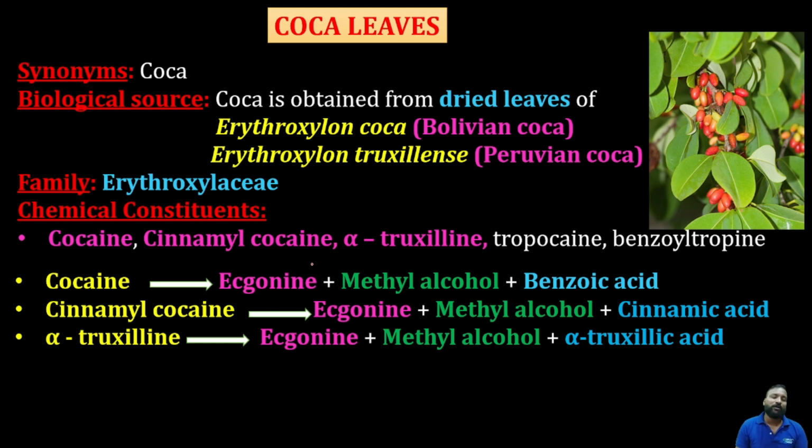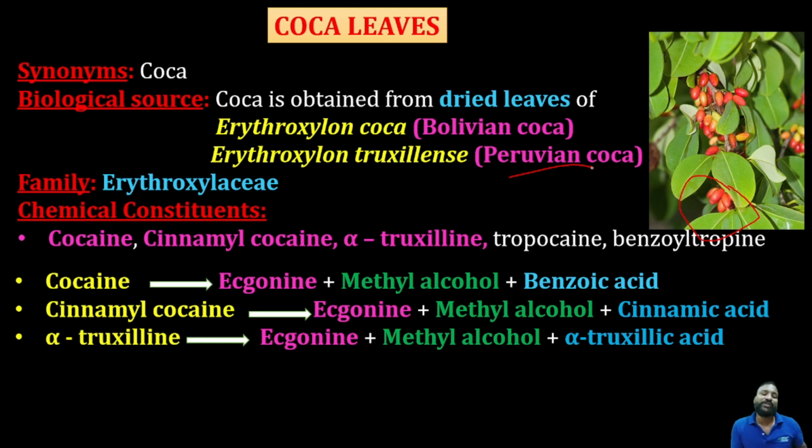The synonym of coca leaves is coca. Coca is obtained from the dried leaves of Erythroxylum coca, or Bolivian coca, whereas Erythroxylum truxillense is Peruvian coca. So from these two sources we can get coca.